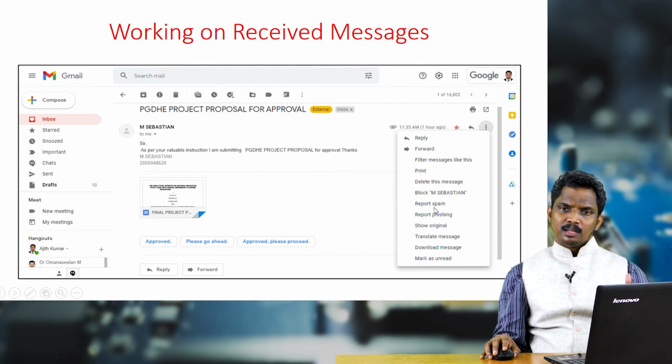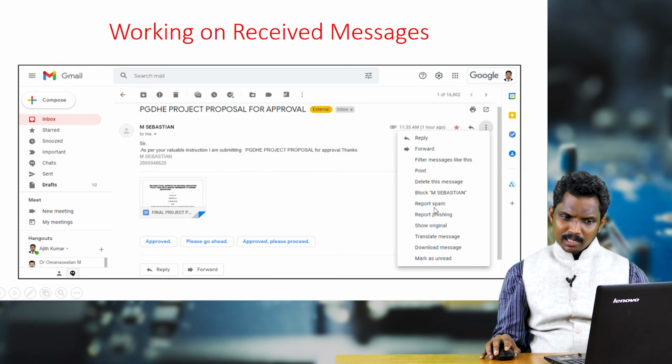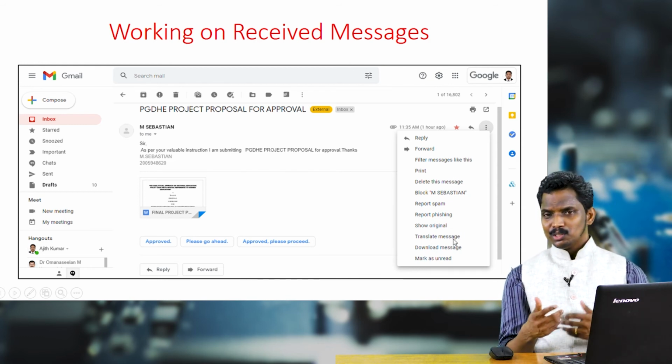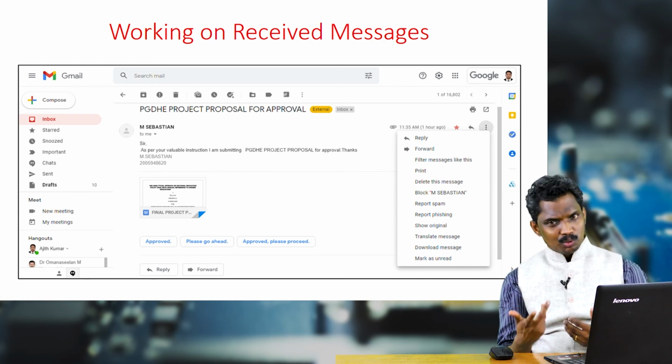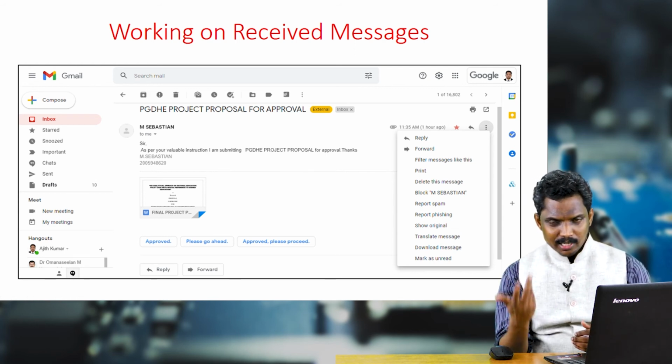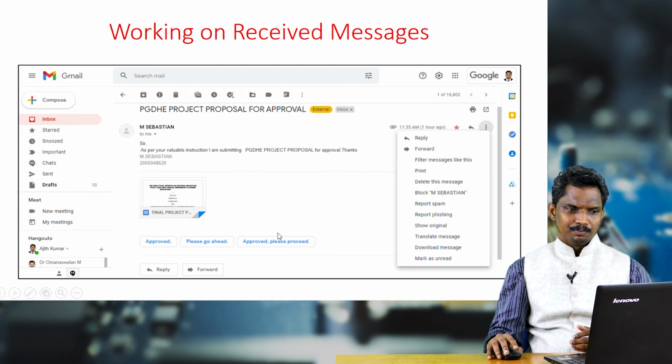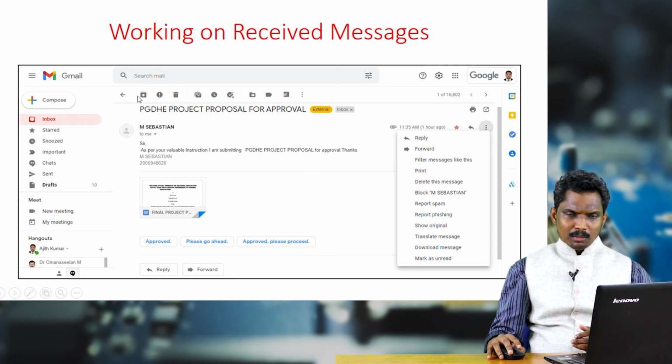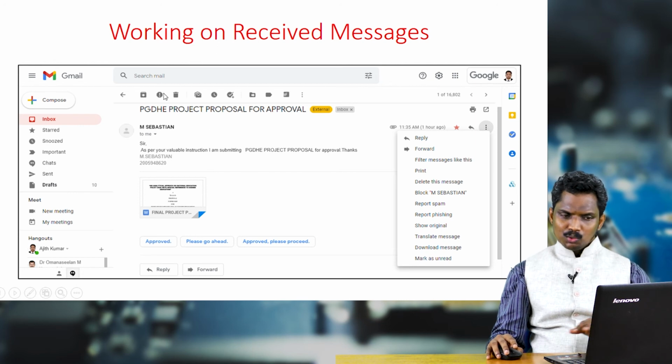If it is a fraud mail, you can report it as spam. Then there are many options, like downloading and translating the message. Of course, if it is not in a language which you are comfortable with, you can translate it into another language. So friends, on the top you are also seeing many icons. These icons will appear when you click on the received mails.